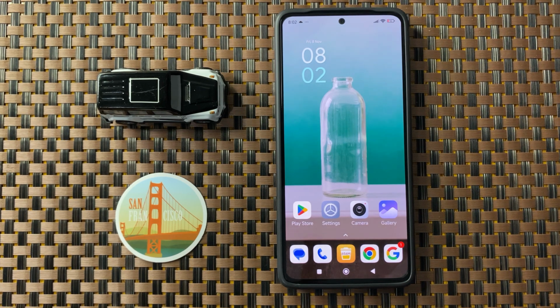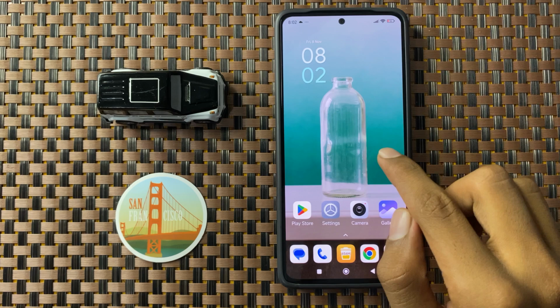How to fix Xiaomi 15 keyboard disappeared. So let's start the video.